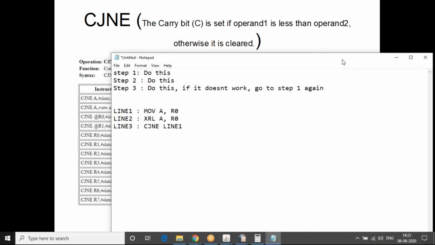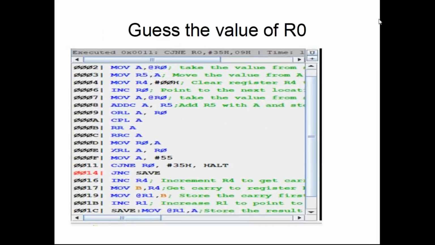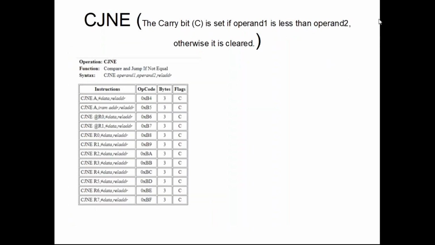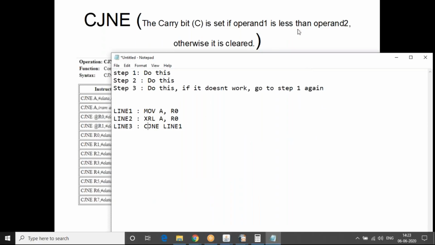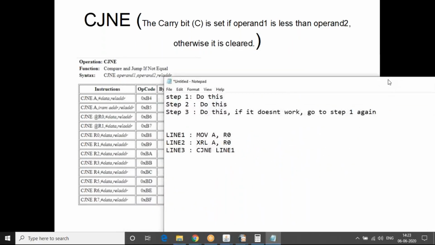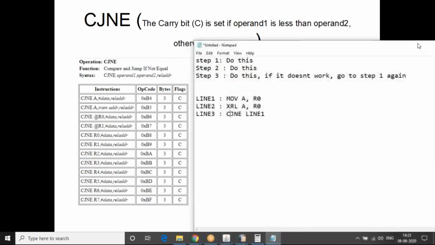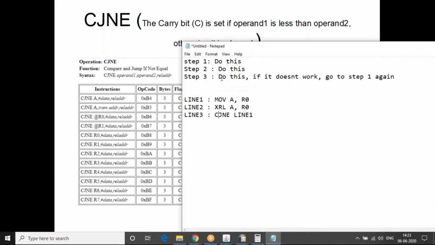Okay, so I don't think compare and jump if not equal works like that. I will go to some basic instruction. Compare and jump if not equal requires two operands, and only then will it compare and jump if they are not equal. So it will be like compare and jump if not equal A comma, let's say, 35. We compare, and if they are not equal, then you go to line 1. So this is how a compare and jump if not equal instruction will work.